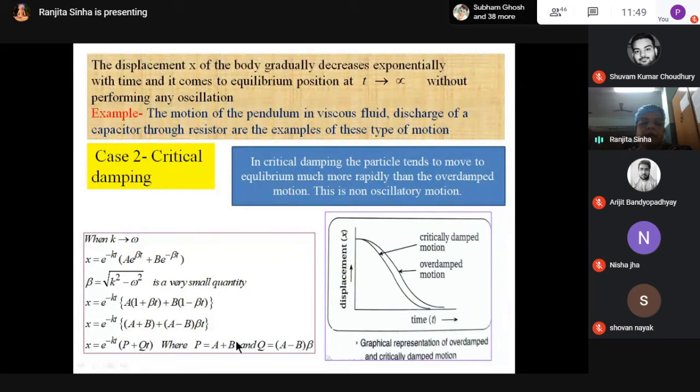I have written p equal to a plus b and q equal to a minus b into beta. So x is represented as e to the power minus kt into p plus q into t.